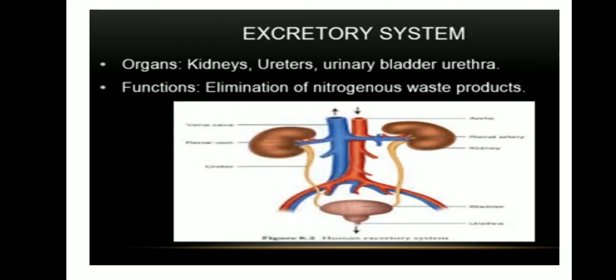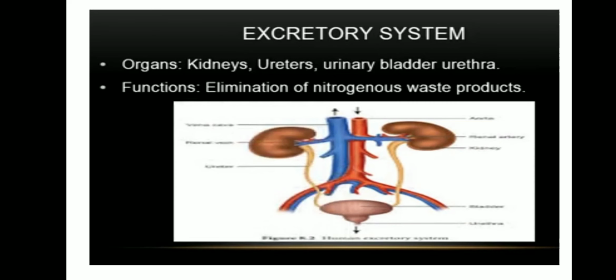The next system we are going to see is the excretory system. This excretory system gets rid of waste from the body in the form of urine. Here kidney, ureter, urinary bladder and urethra are the parts of the excretory system. Sometimes the lungs, skin and also large intestine come under this excretory system.